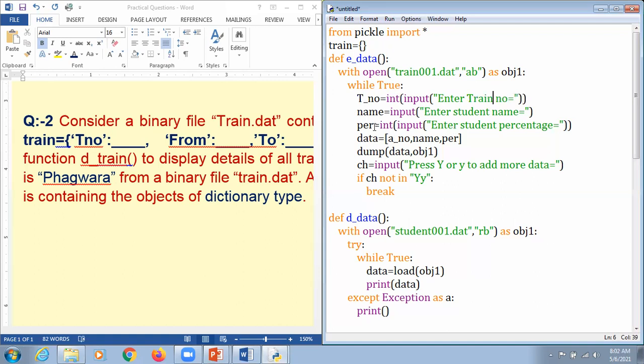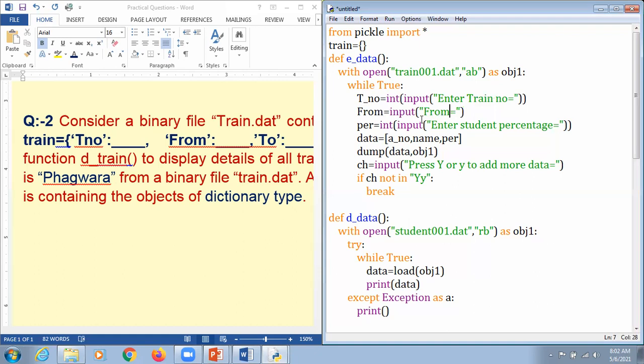So next thing they are talking about is from. When we write it in lowercase here, it is a keyword and we are not supposed to use that one. So we just use the first alphabet as a capital letter, that is From. So we just mention it in a very easy manner that this is From.